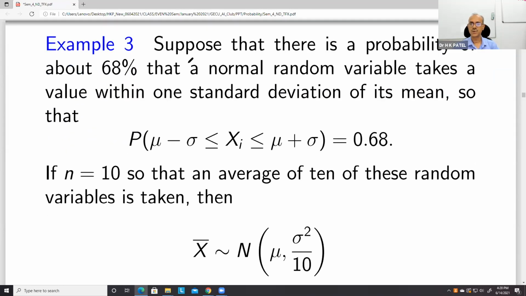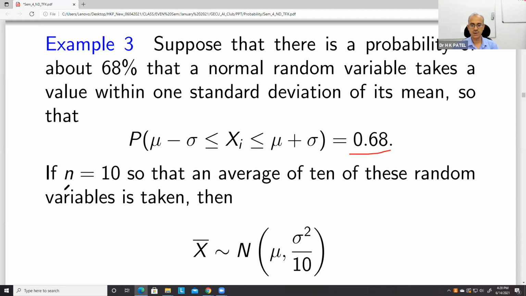So what is this problem? Suppose that there is a probability of about 68% that a normal random variable takes a value within one standard deviation of its mean. This we know. So between mu minus sigma and mu plus sigma, the probability is 0.68.